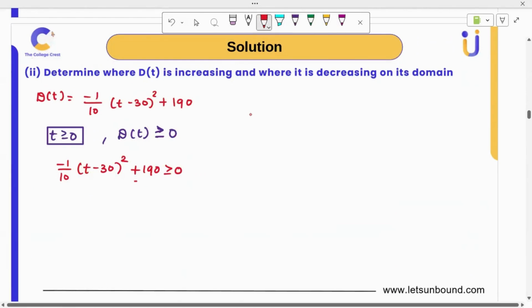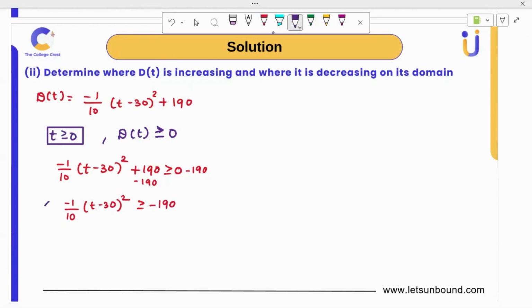Right. So subtracting 190 on both sides. Okay. So that will give you negative 1/10 (t minus 30) the whole square is greater than or equal to negative 190. And multiply by negative 10, that will give you (t minus 30) the whole square is less than or equal to 1900, right? Because when you multiply by a negative number, the inequality flips. And let's continue. t minus 30 is less than or equal to the square root of 1900.